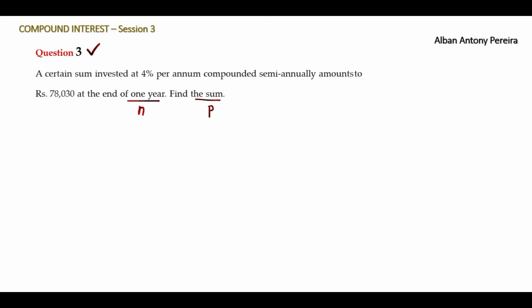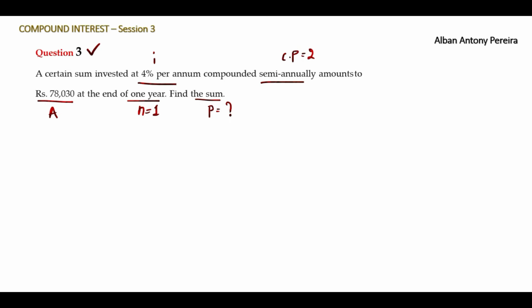Time n is 1 year. We don't know the principal. 78,030 is the amount. 4% per annum is the interest rate, right? And it is compounded semi-annually, which means the conversion period is 2 times. We have all this data.